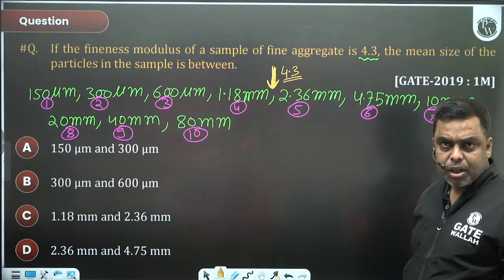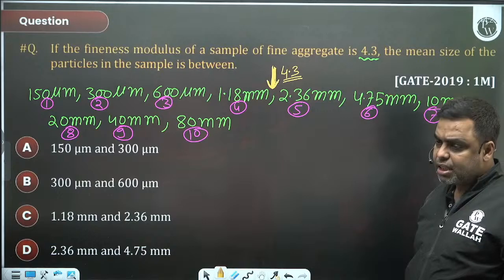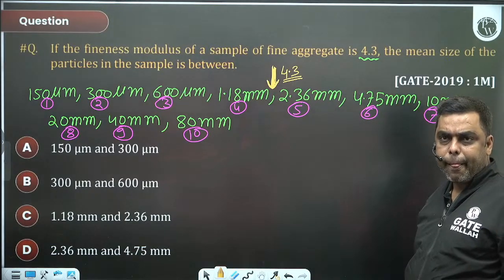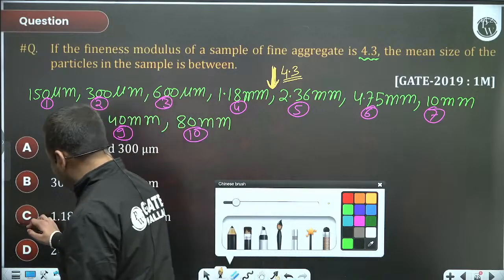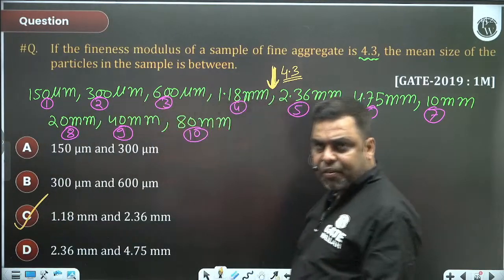Option C. But these sieves you have to remember. Accordingly, our answer is option C. Everyone clear up to this point?